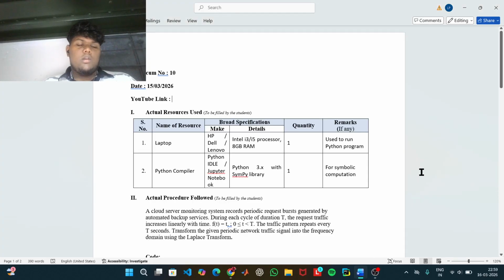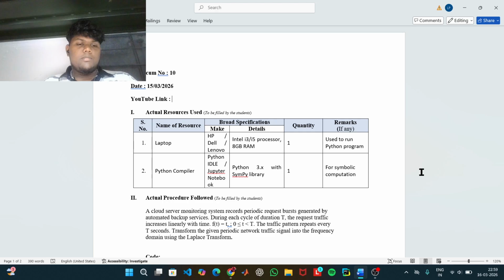Hello everyone. I'm Nicole. I'm going to explain a Python program that calculates the Laplace transform of a periodic signal representing network traffic behavior. First, the program imports the SymPy library for symbolic mathematics.